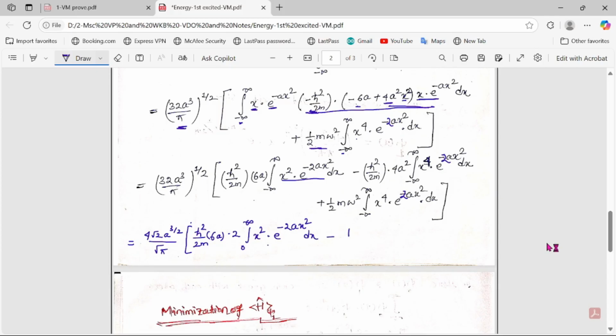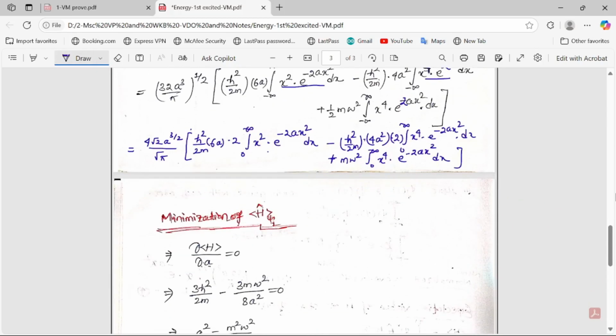Minus h cut square by 2m into 4a square into, again this is also an even function, so we write 2 into 0 to infinity x to the power 4 into e to the power minus 2a x square dx. Now the last integration is this one plus, and this is also an even function. If I write 2 into 0 to infinity, then the 2 will get cancelled, m omega square, 0 to infinity x to the power 4 into e to the power minus 2a x square dx.